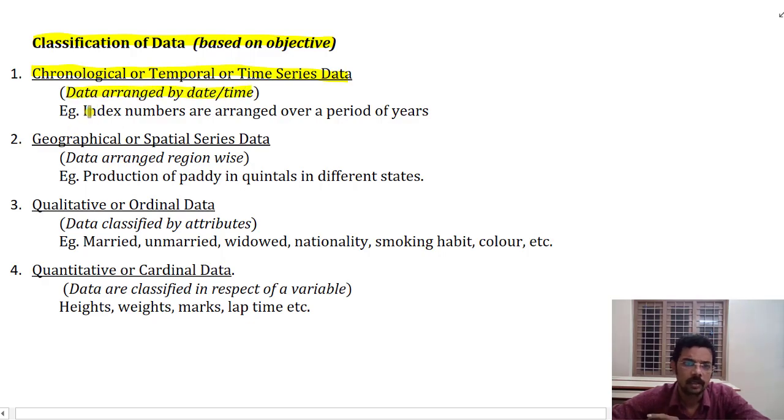Same way, an example is index numbers which are arranged for a period of years.